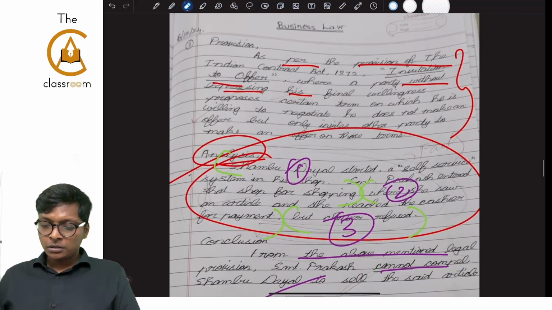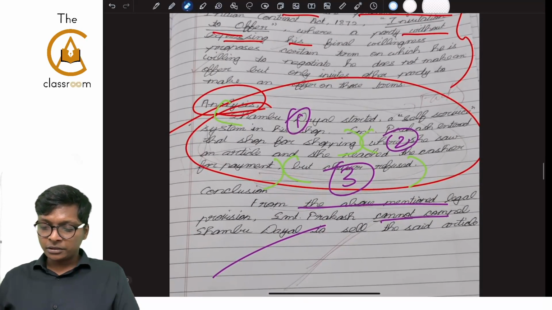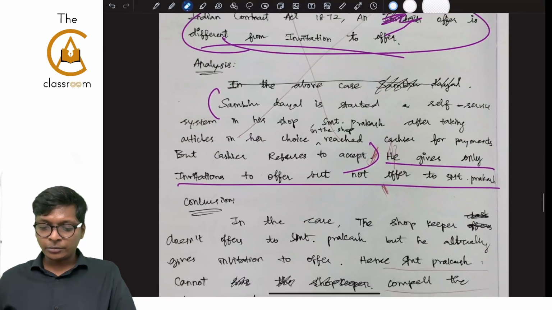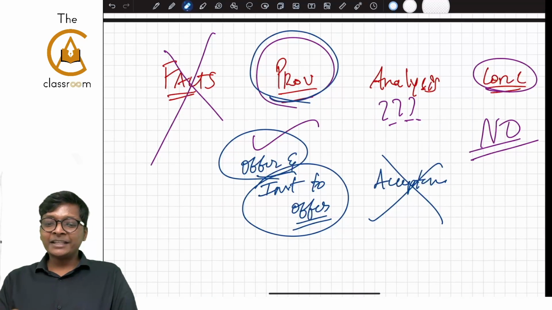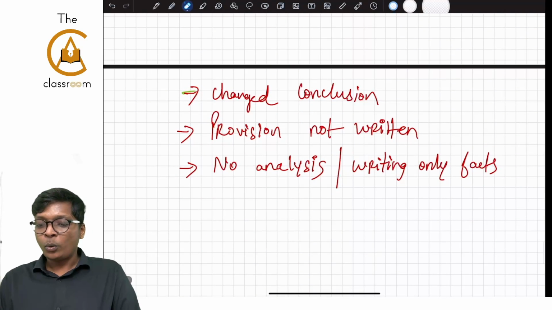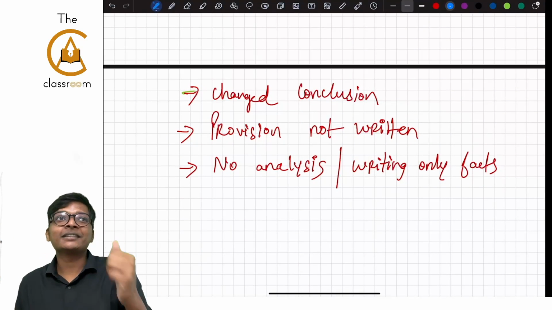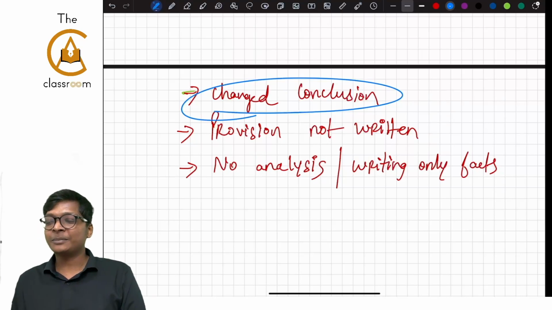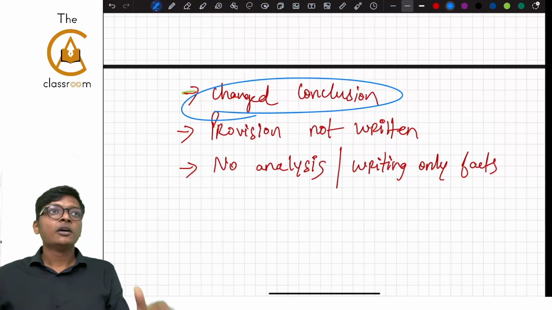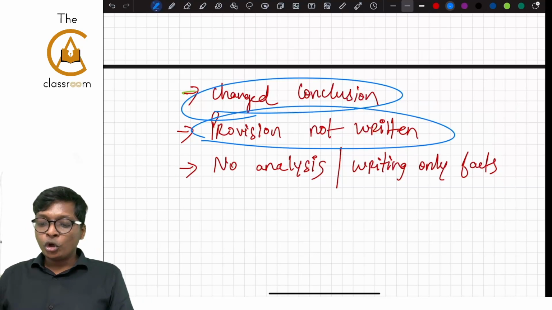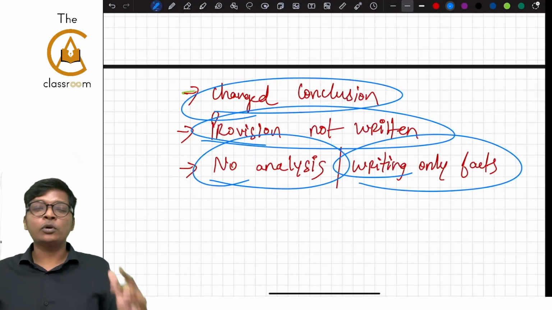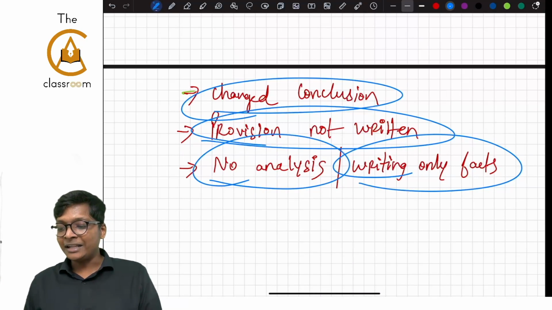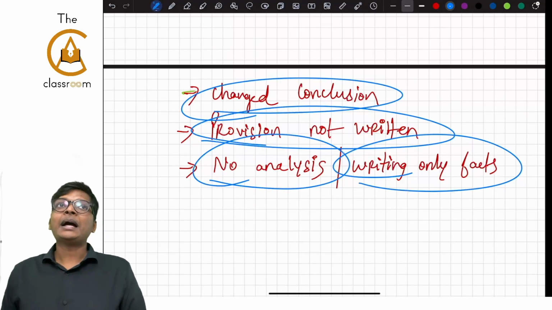Understanding? Okay. Next, this we already, this only I corrected first. This we finished. Yeah, this also we finished. So we are done. So now you see different answers. Now you will be able to connect. One student changed the conclusion to the opposite, that Srimati Prakash cannot compel something. Provision not written. For many students, they wrote provision wrongly. No analysis in some places. Writing only facts. Can you see common mistakes, guys? And Mubin's answer was excellent. That is one answer which I will give 3 out of 3 happily.